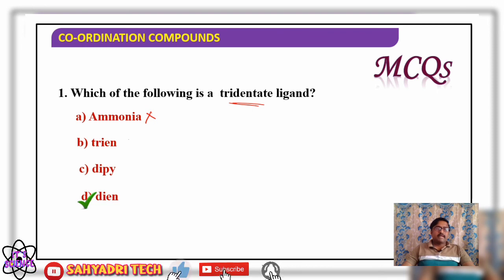Diphenyl is bidentate. Dien means diethylene triamine. Diethylene triamine is a tridentate ligand.